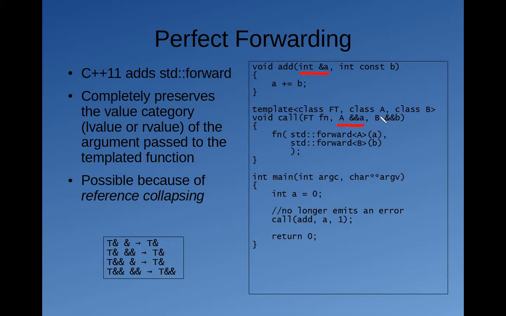So what Std Forward does is it essentially static casts to an R value reference, and the returned R value reference is unnamed. So the compiler would then spit out an error, and we wouldn't be able to make that mistake. So that's what Std Forward does. So perfect forwarding, it's very powerful because it enables you to do kind of higher order programming where you have functions invoking other functions with arbitrary parameters, and it enables you to do some very powerful things.